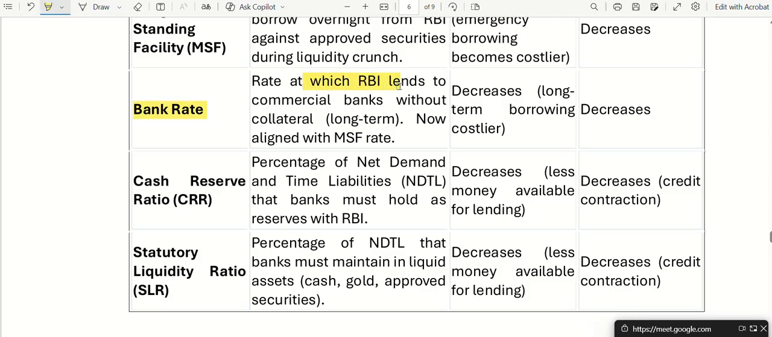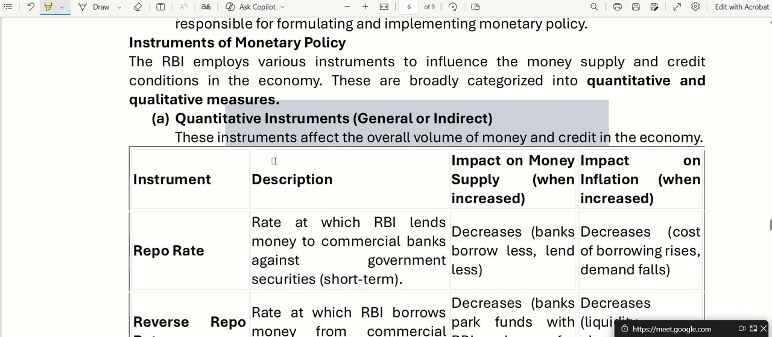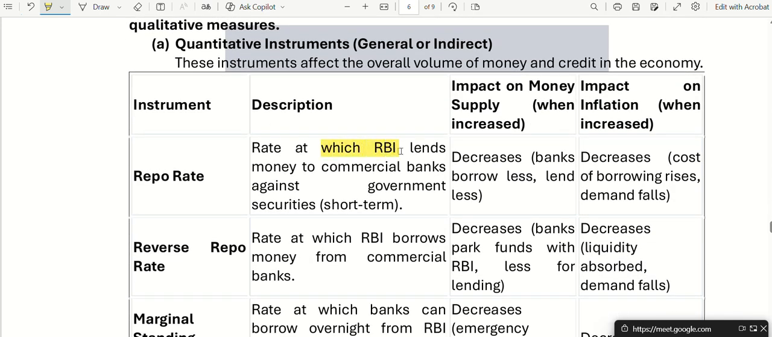Bank rate is the rate at which RBI lends to commercial banks without collateral. Repo rate is the rate at which RBI lends to commercial banks with collateral, particularly government securities. With collateral. Fine, Prince.